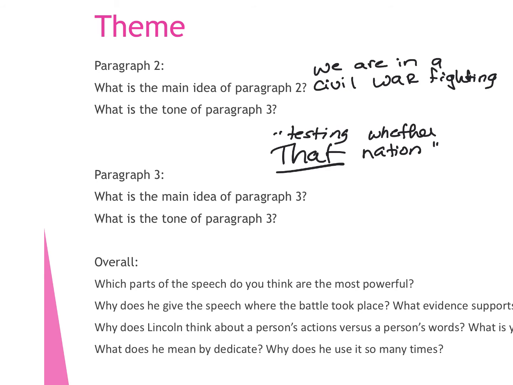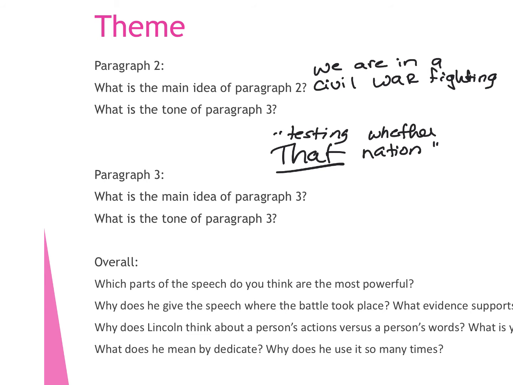What does it mean by testing whether that nation? The word that is key to understanding the main idea of this paragraph. What is that nation referred to? You're getting closer. It's not necessarily the United States.